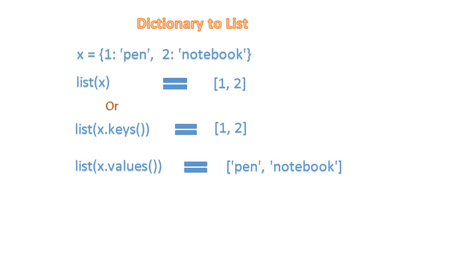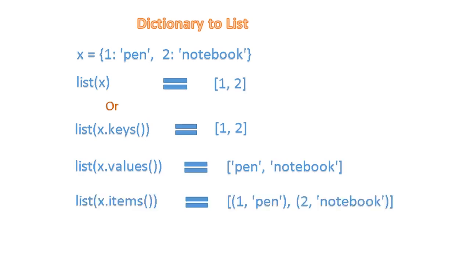To get only values from a dictionary, we can use a function called values. In this example, dictionary value is converted to list items. To get both keys and values from a dictionary, we can use a function called items. From this example, the output will be a list of tuples. Each tuple inside the list will have key and value data.